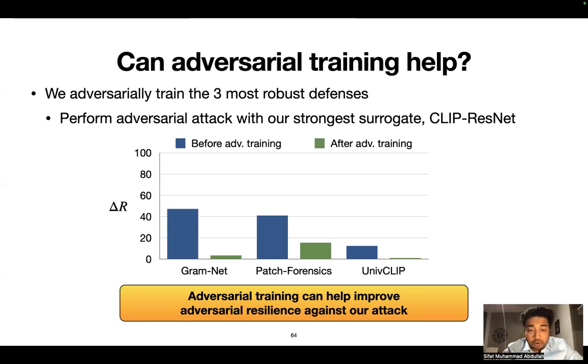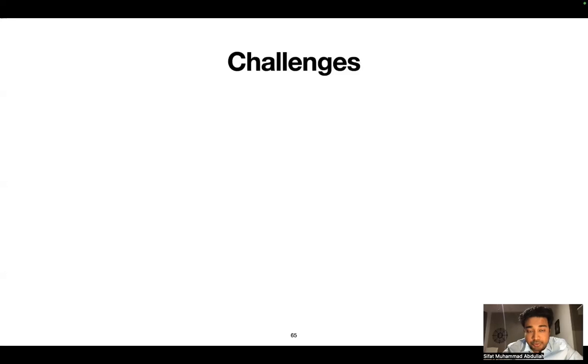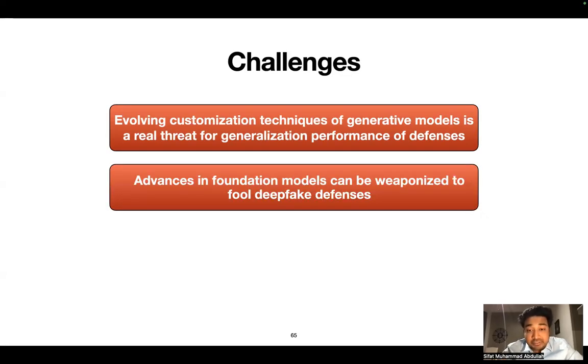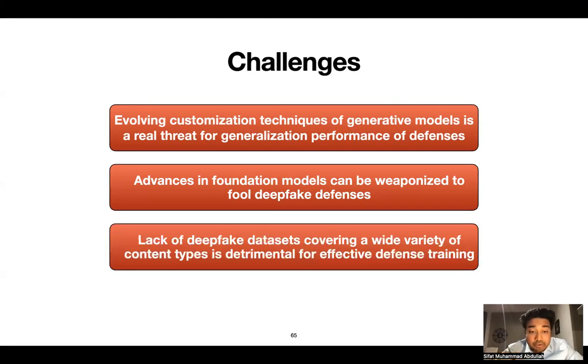Now that we have almost covered all of our paper, I'll conclude my talk with some challenges and opportunities. Evolving customization techniques of generative models is a real threat for generalization performance of defenses, and advances in foundation models can be weaponized to fool deepfake defenses, as we have shown in our paper. Moreover, the lack of deepfake datasets covering a wide variety of content types is detrimental for effective defense training, which is why defenses should be trained and evaluated with diverse image contents.